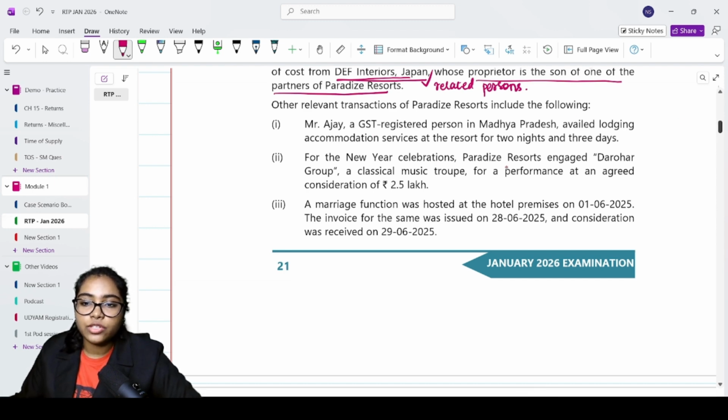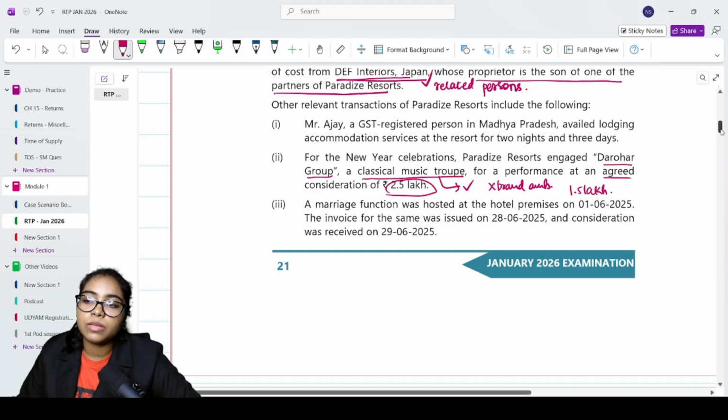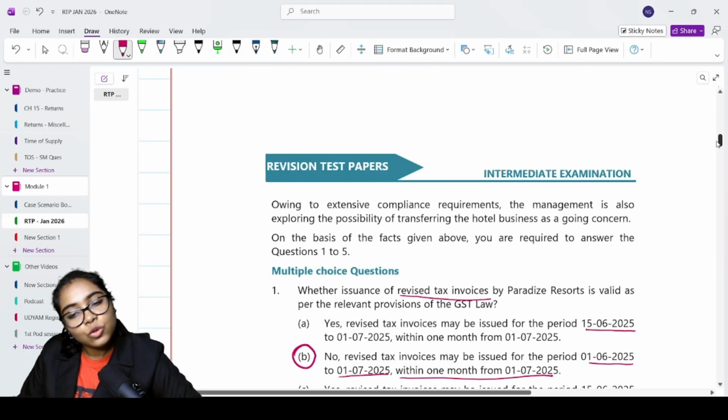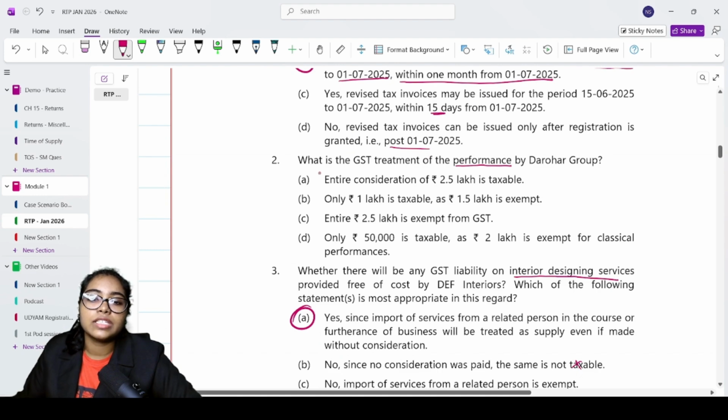For the New Year celebrations, Paradise Resorts engaged the Dharohar Group, a classical music troupe, for a performance at an agreed consideration of 2.5 lakhs. When is it exempt? Classical is fine. They are not brand ambassador. Correct? But the consideration only up to 1.5 lakh. Only if it is up to 1.5 lakh, it is exempt. Correct? This is 2.5 lakh. So the entire 2.5 lakh is taxable. Alright.